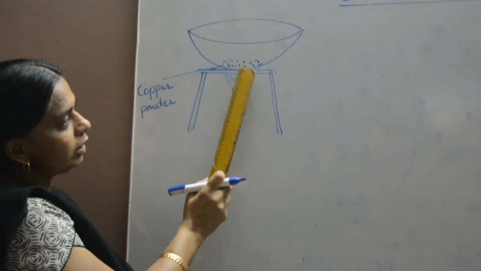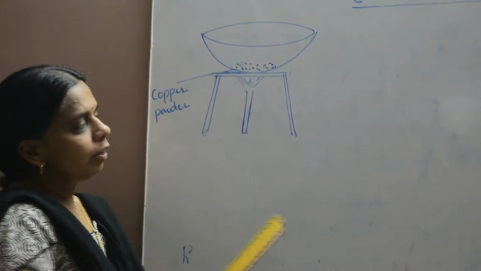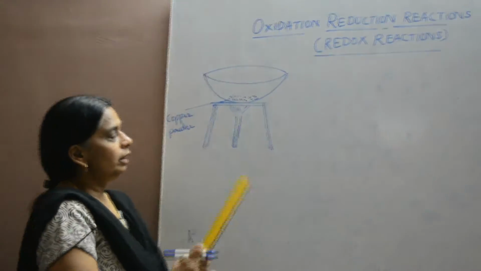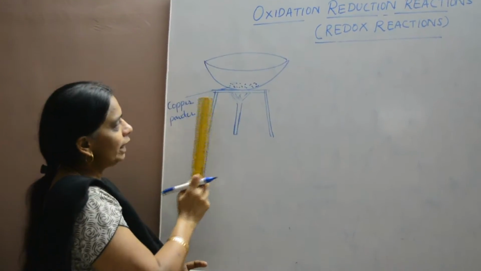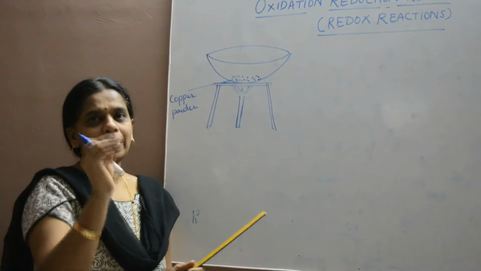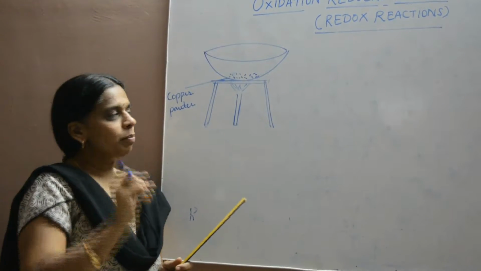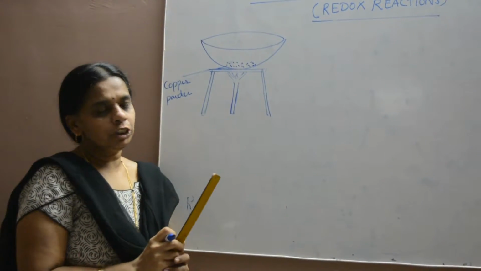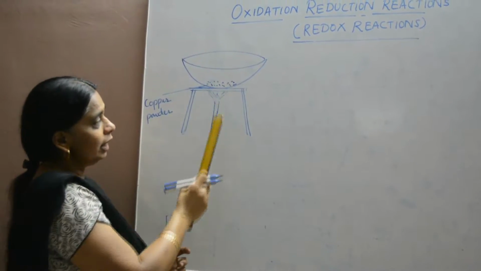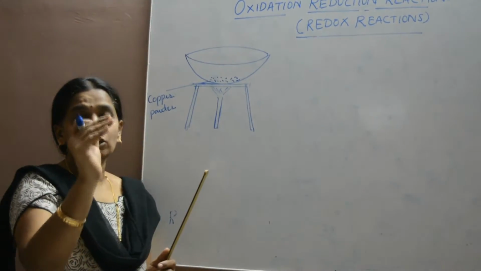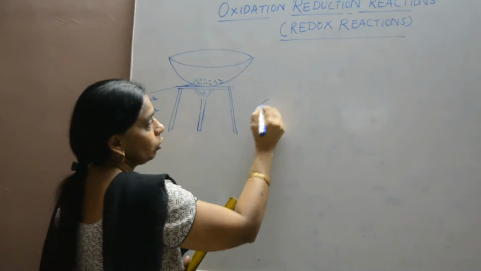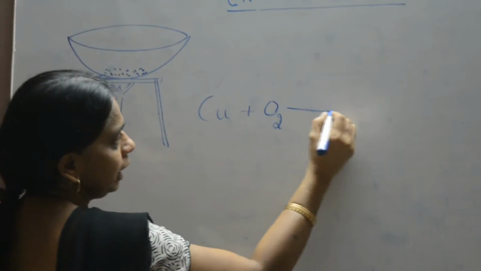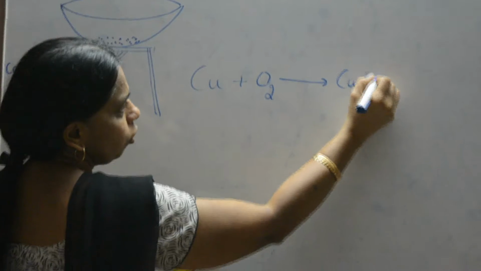To explain the oxidation and reduction reactions, we can go for one example which is given in the textbook. In a china dish, we will take the copper powder, the fine pieces of copper powder, and once it is heated strongly in an open china dish, we get a black colored copper oxide. So, copper is heated with oxygen and gives you black colored copper oxide.